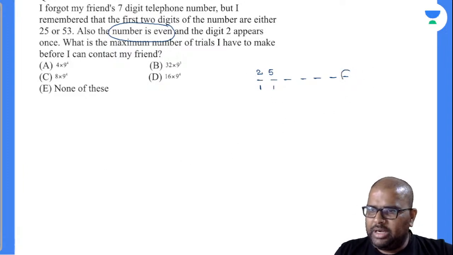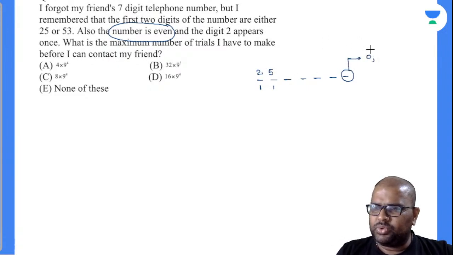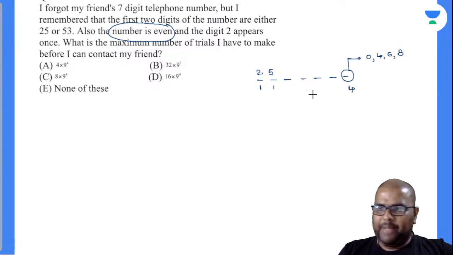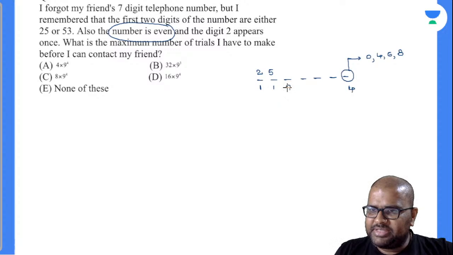So your phone number has to be an even number. The numbers that can be filled here are 0, 4, 6, 8. 2 is already fixed, so 2 cannot be filled again. So how many chances are there? 4 chances there. Apart from 2, all the 9 numbers have chances here.